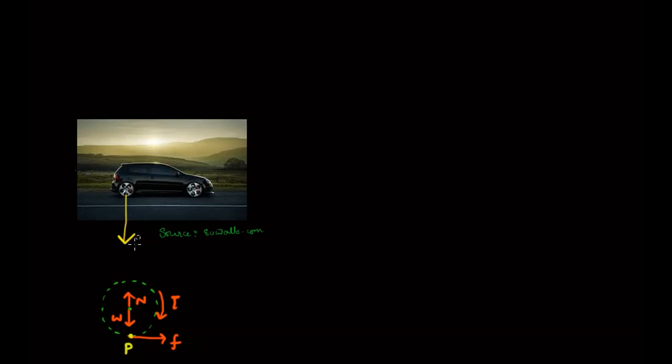So we will analyze this wheel, but it will in a way be the analysis of all the 4 wheels together. If we draw the free body diagram of this wheel, what are the forces which will act on the wheel? Of course, first will be the weight of the car. Then the normal reaction from the ground, which will be in the opposite direction and will balance the weight. Then there will be a torque due to the engine. The engine will apply some torque. And for the time being, let's assume there is no friction.